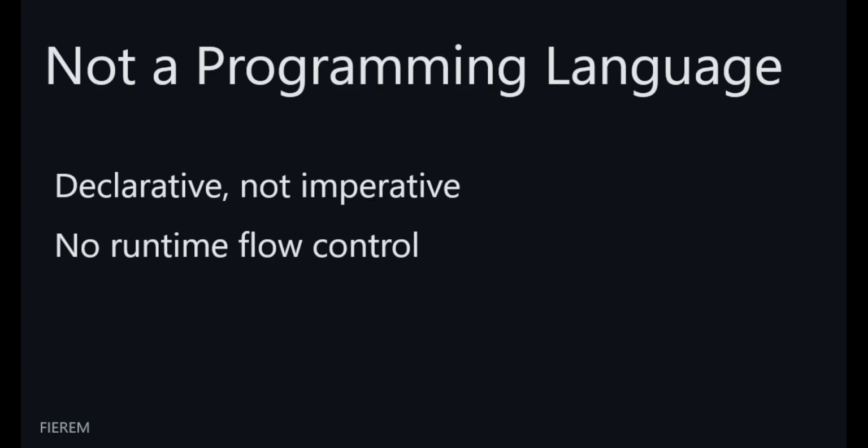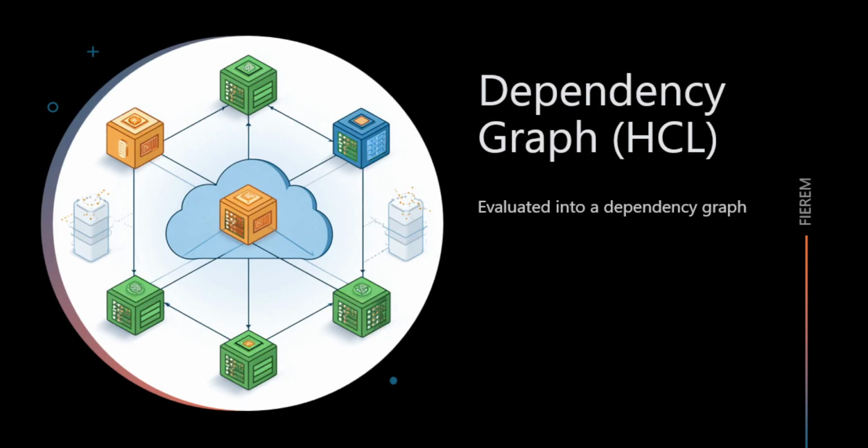Terraform is not a programming language in the traditional sense. It looks like one. It has variables, expressions, and functions. But Terraform does not execute logic the way Python or JavaScript does. There are no imperative loops that run. There is no flow control that changes behavior at runtime. Instead, Terraform evaluates your configuration and builds a dependency graph. It maps out every resource and how they connect. Terraform is a map maker, not a coder.